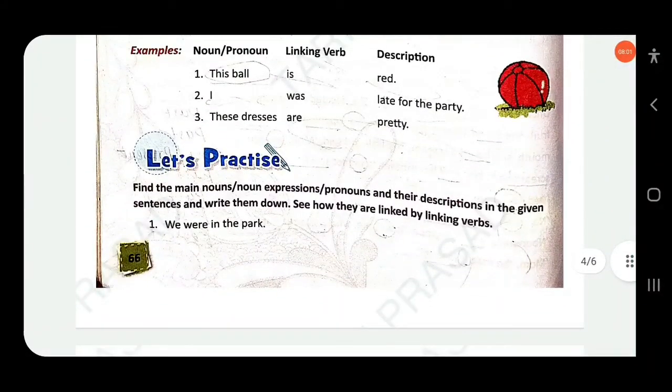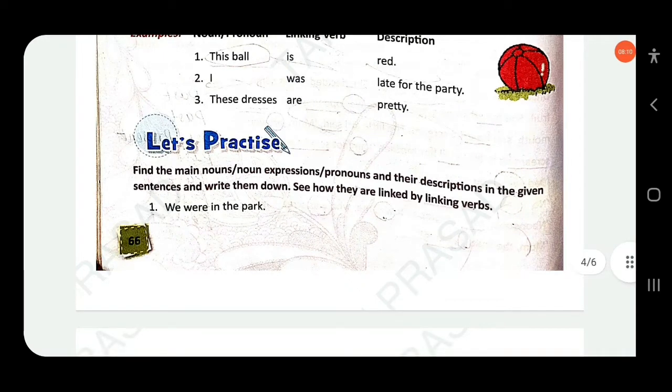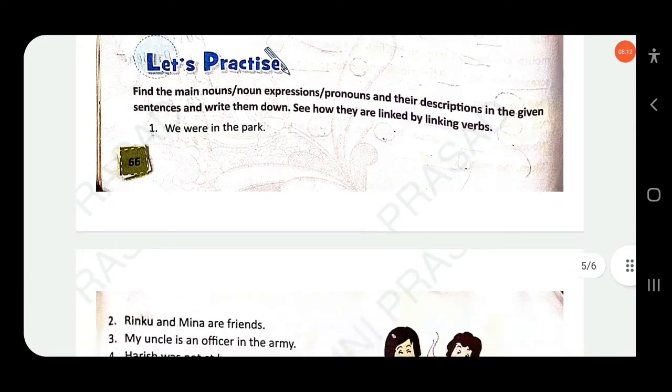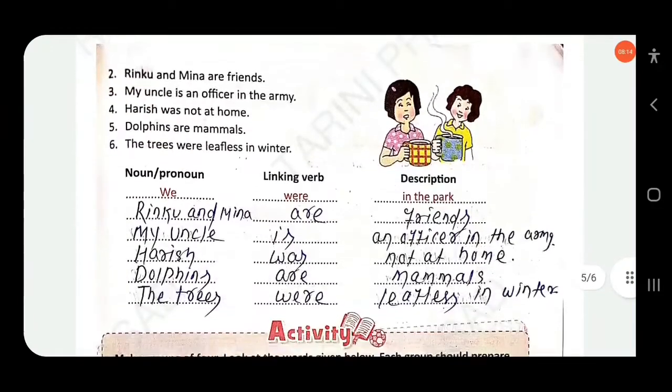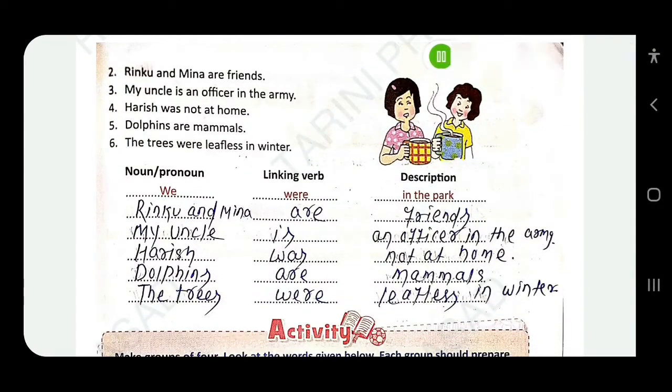So here, find the main nouns or noun expressions, pronouns and their descriptions in the given sentences and write them down. See how they are linked by linking verbs. Okay. So here, we were in the park. We is a pronoun. And were is the linking verb. The description is in the park.